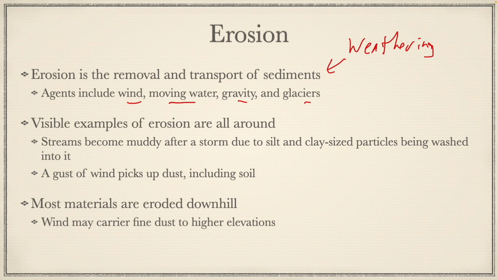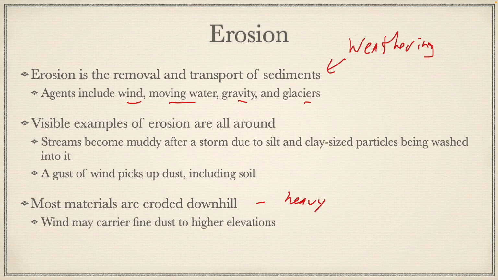Most materials are eroded downhill. Why? Because they are heavier. Most materials are heavy, so they will erode downhill. The only thing that really can erode uphill would be very fine particles of dust, maybe small sand grains and stuff that might get blown up a sand dune or something like that. Wind may carry fine dust to higher elevations.